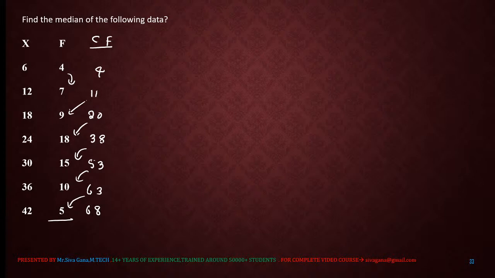The cumulative frequencies are 4, 11, 20, 38, 53, 63, 68. Now if we add sigma f also, how much are you going to get? 68, because finally it is 68. Sigma f is 68.